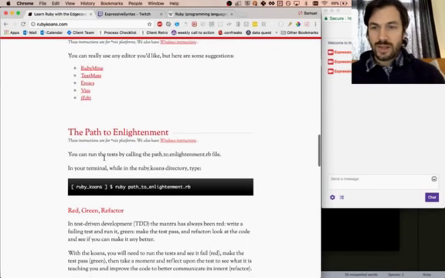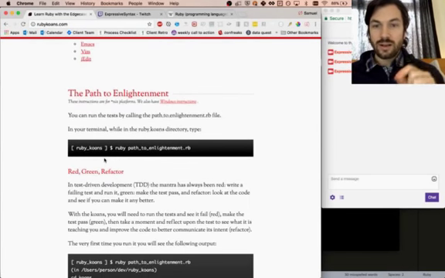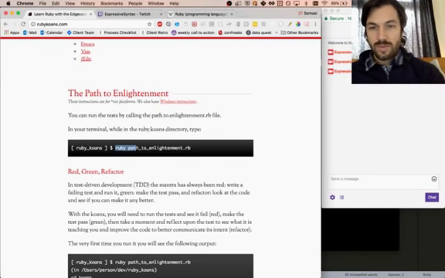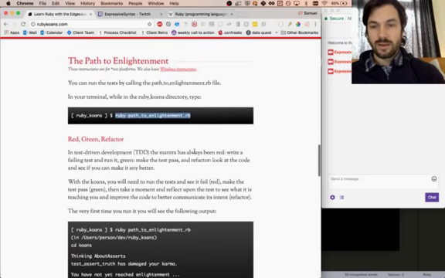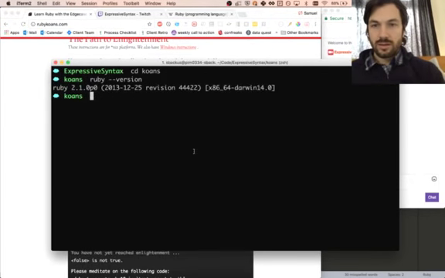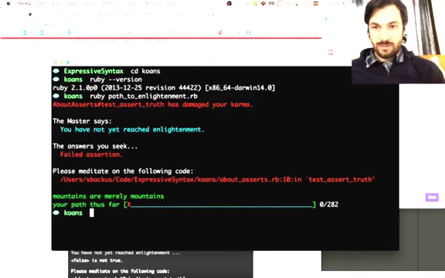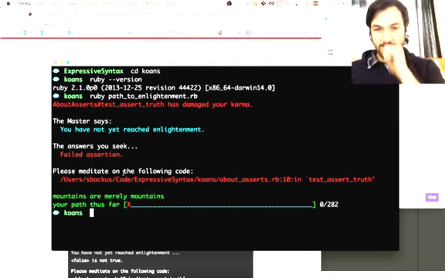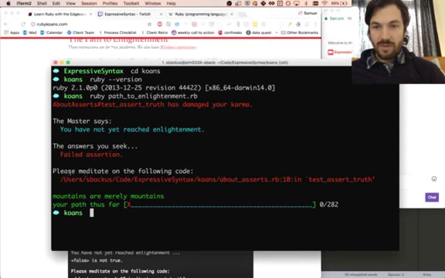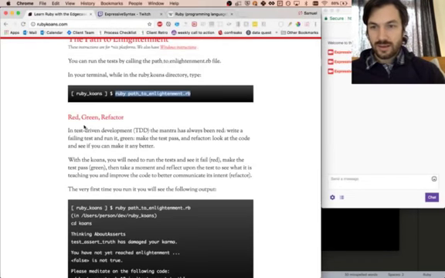Path to enlightenment. You can run these tests by calling the path to enlightenment.rb file. In your terminal, while in the Ruby Koans directory, type ruby path_to_enlightenment.rb. Ah, okay, cool. Try that. Ruby path to enlightenment. Sweet. And then it looks like we've got one failing test. We'll come back to that in a sec.